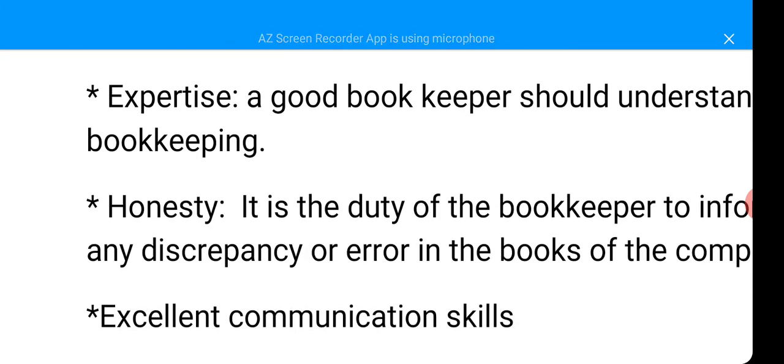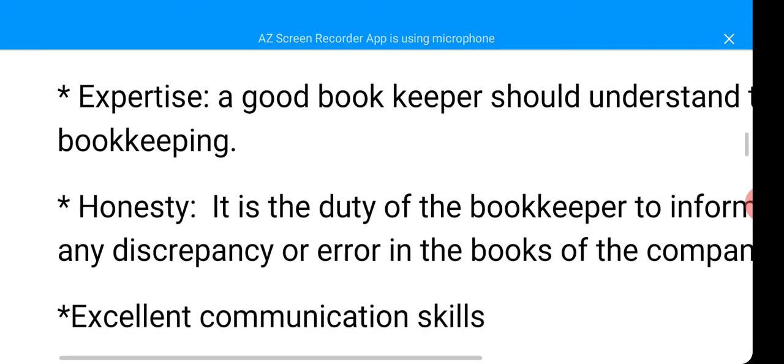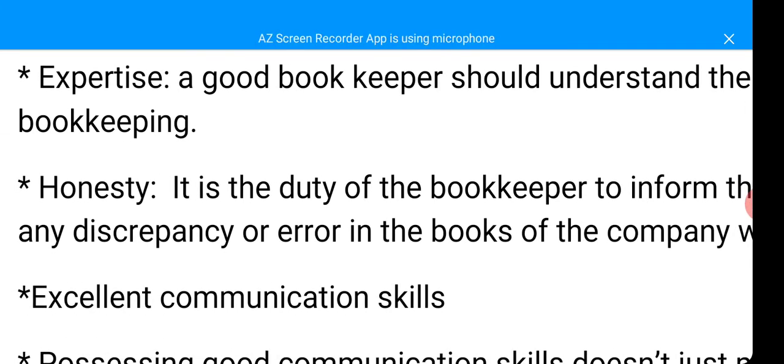Two, honesty and integrity. It is the duty of the bookkeeper to inform the manager or management of any discrepancy or error in the books of the company. So a bookkeeper should be someone that is honest, truthful, not deceitful, someone the business can rely on, someone the company can trust.